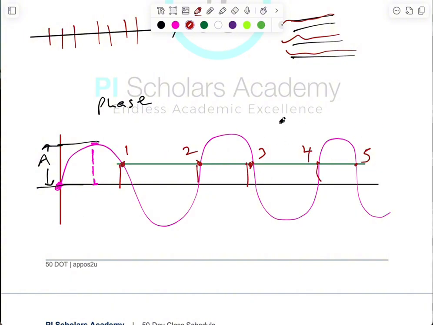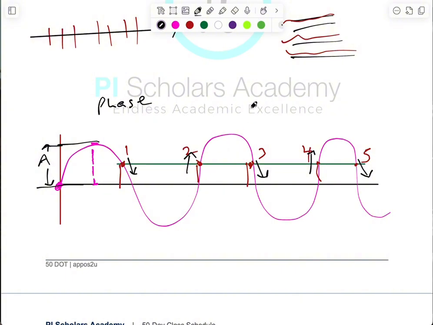But which of them are actually in phase? They already have the same displacement, but are they moving in the same direction? The tangent to this one is going down, to this one is going up. This one is going down, this one is going up, this one is going down.